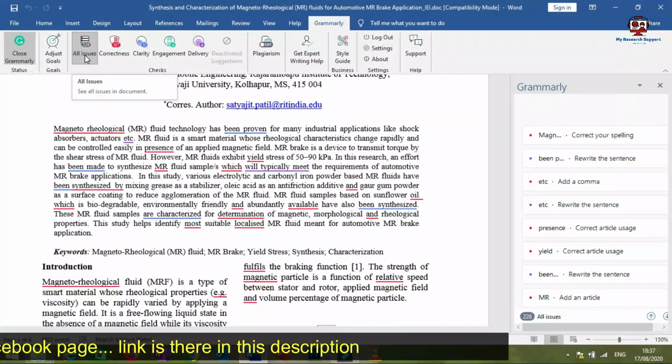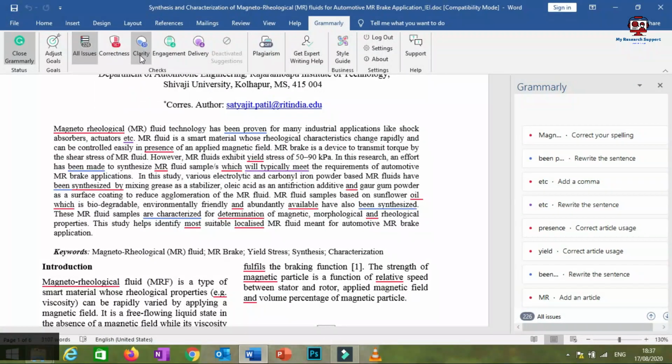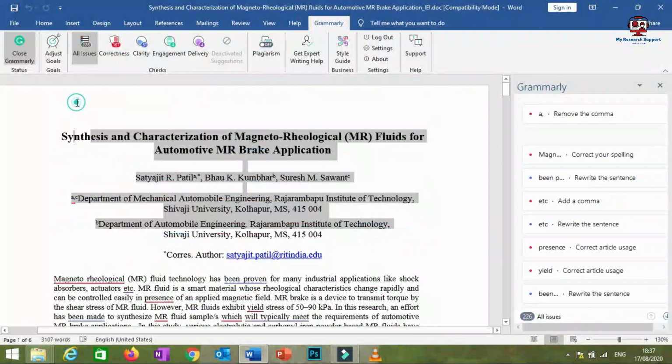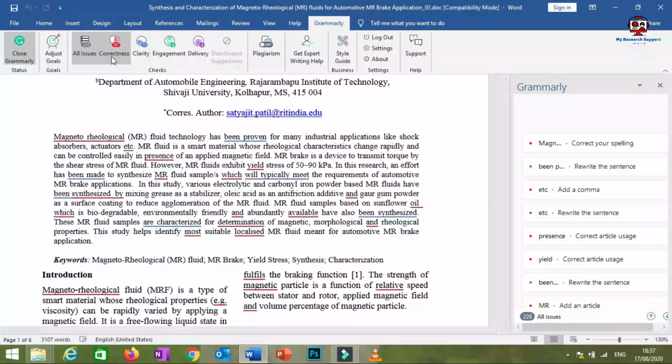And now, you can go on correcting individual issues: correctness, clarity, engagement, delivery, etc. Or right now I have selected all issues, so there are a total of 226 mistakes. See, I have written this research article carefully, but still it has a total of 226 mistakes. So we'll just see these options.